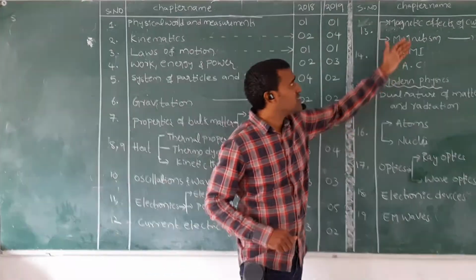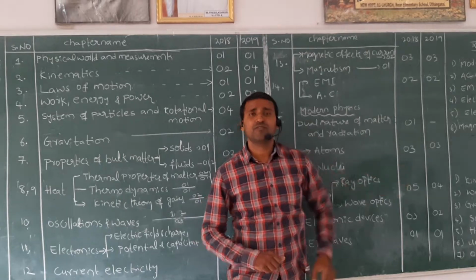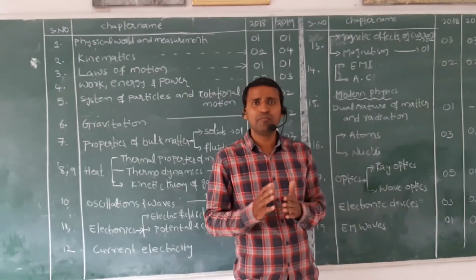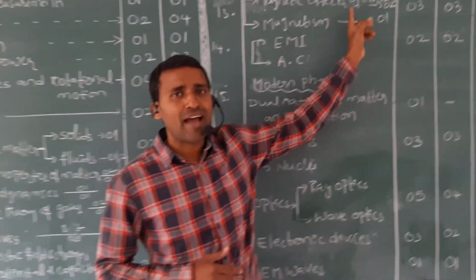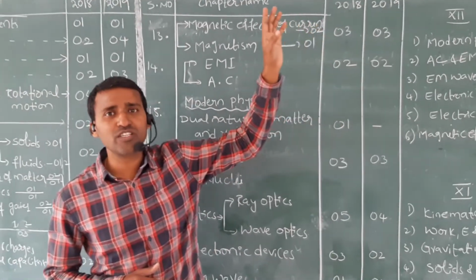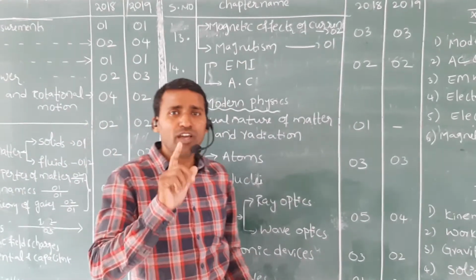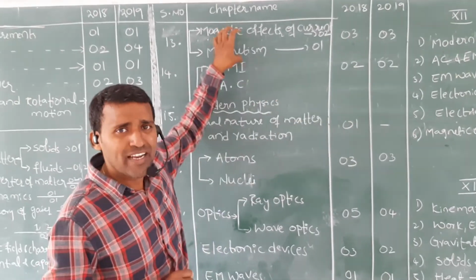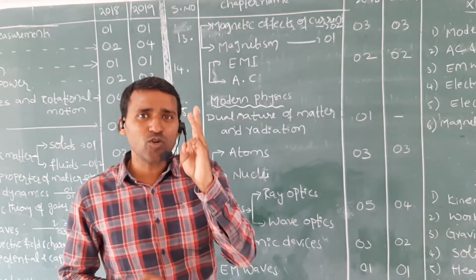Okay, coming to magnetic effects of current and magnetism. From moving charges and magnetism we have 2 questions from 2018 and 2 questions from 2019. From magnetism and matter, we have one question in 2018 and one in 2019. So the complete chapter can carry 3 questions every time.